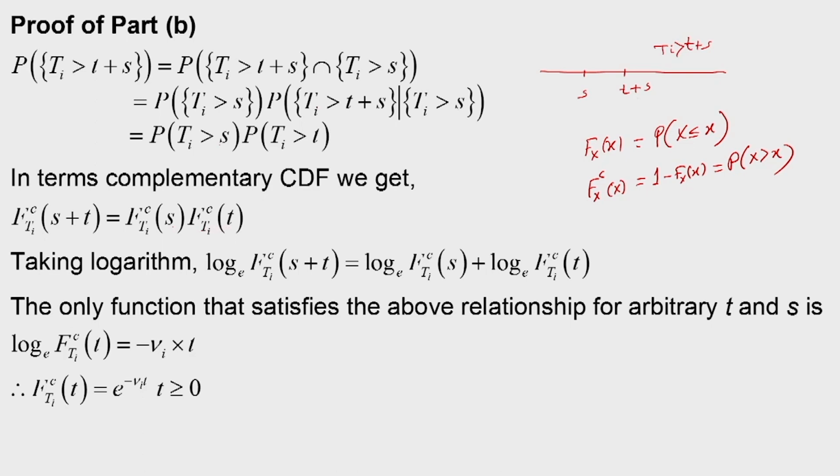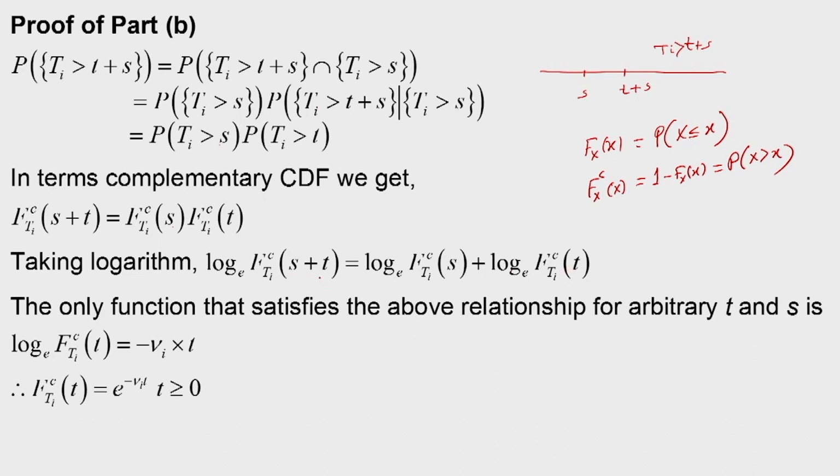Taking the logarithm on both sides, we will get that log F_Ti^c(s plus t) with base e is the same as log of F_Ti^c(s) base e plus log of F_Ti^c(t) base e. So, this is the remarkable result, that is the logarithm of a function at the sum of the two arguments is the same as the logarithm of the function at one argument plus the logarithm of the function at the other argument.